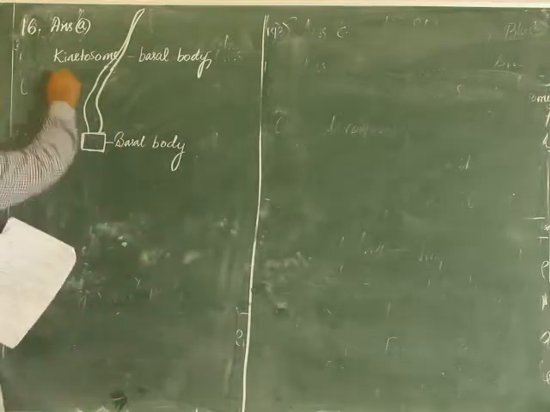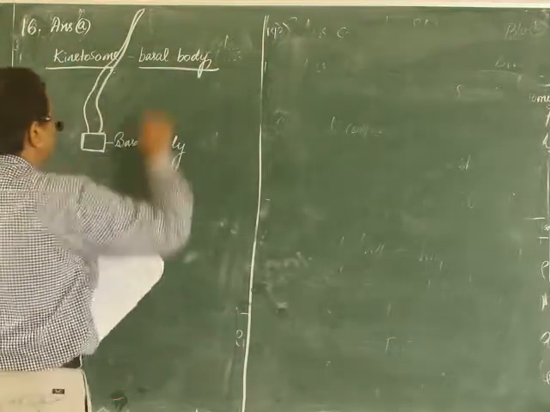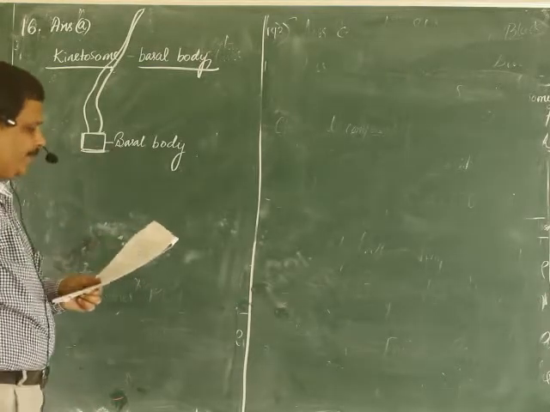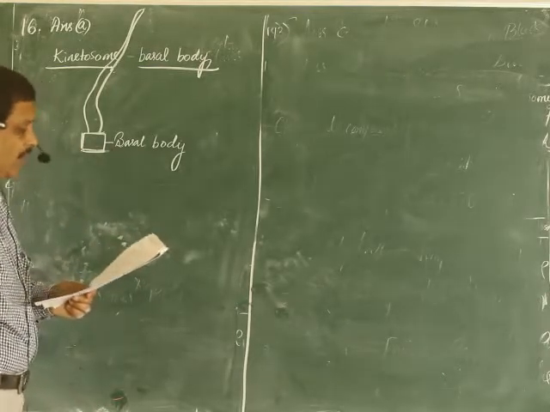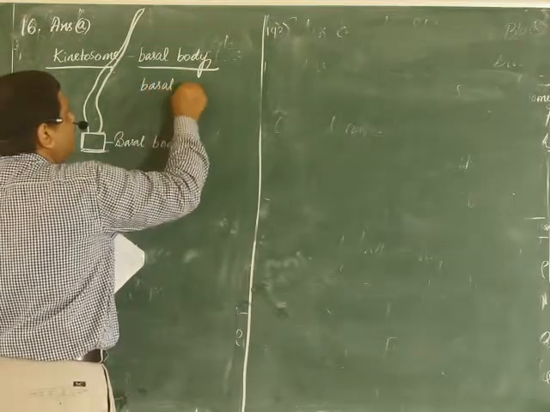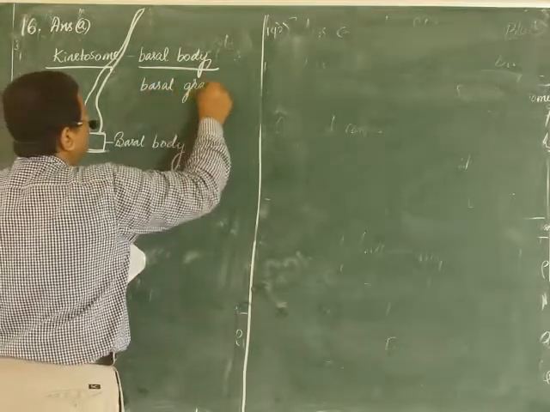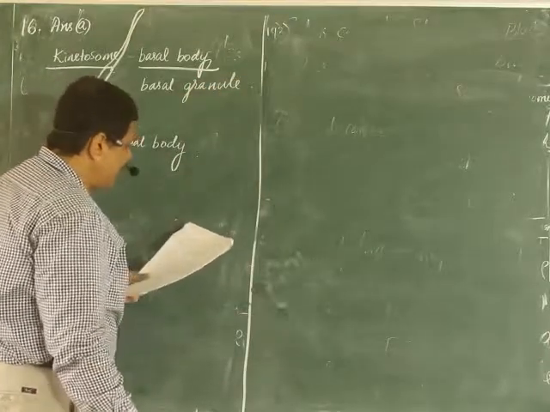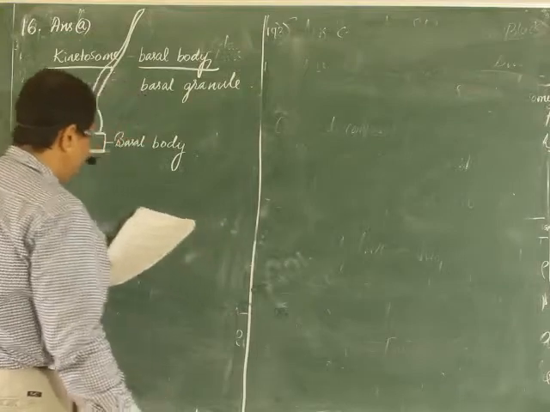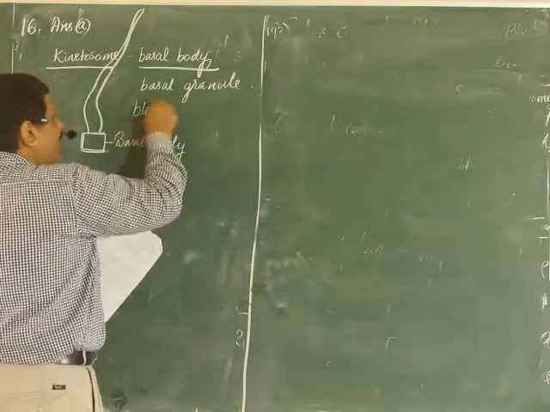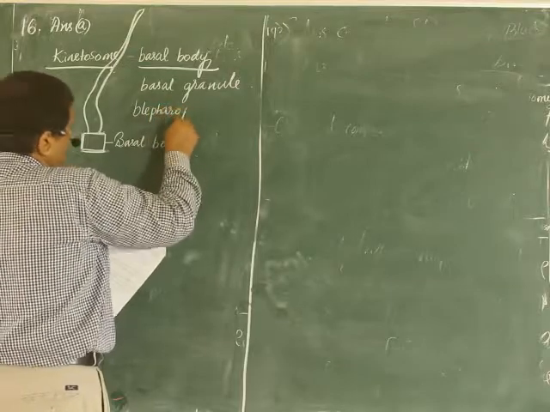So kinetosome is also called basal body, and every flagellum possesses one kinetosome. Basal body is also called basal granule, or blepharoplast.